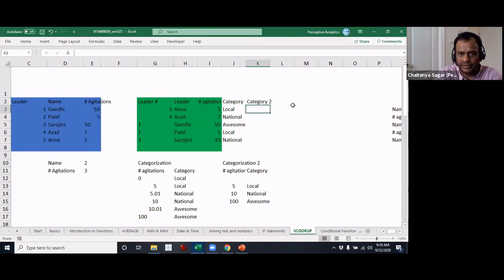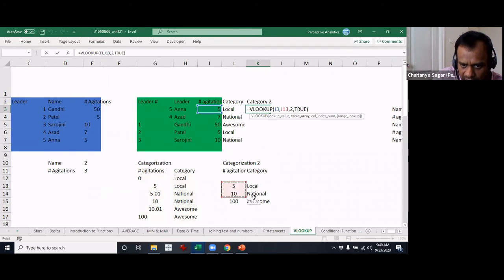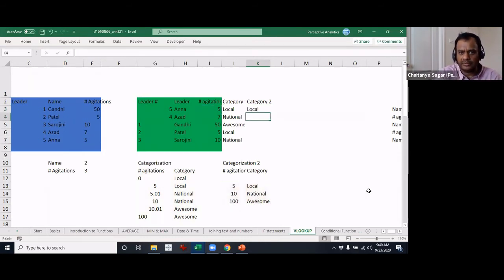Category 2, we look up. I'll actually take the exact here. So instead of this, I will just select this one. F4. I think we are good. So local, there is no problem. Let's see how it works for the other ones. Look at this here.